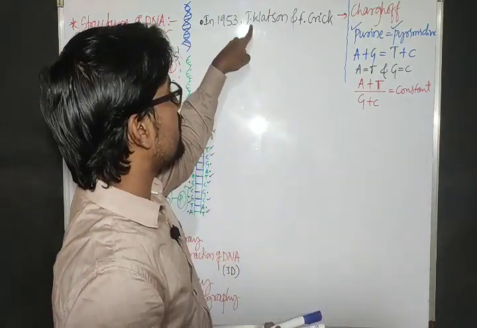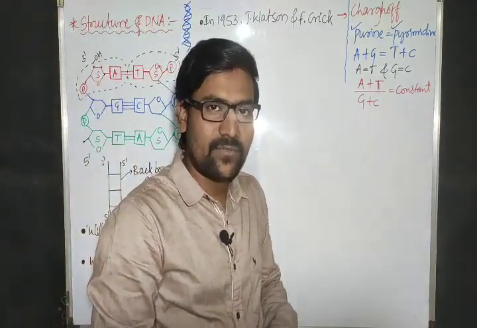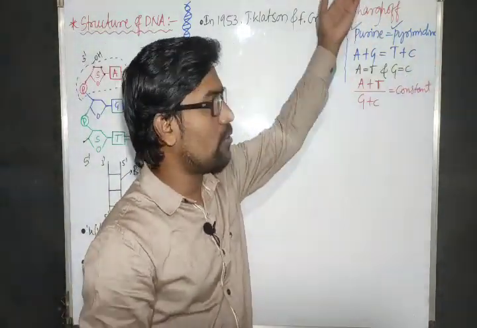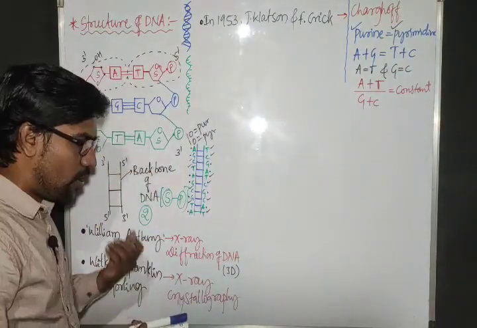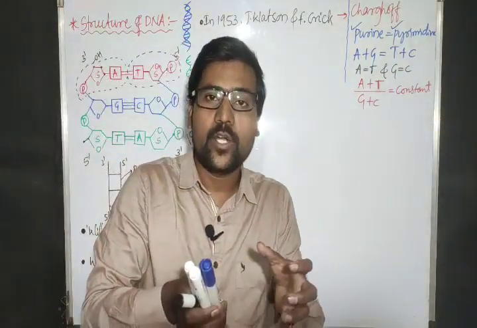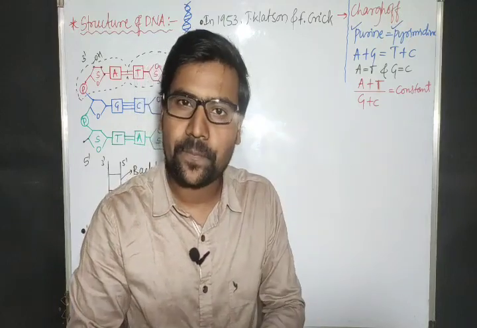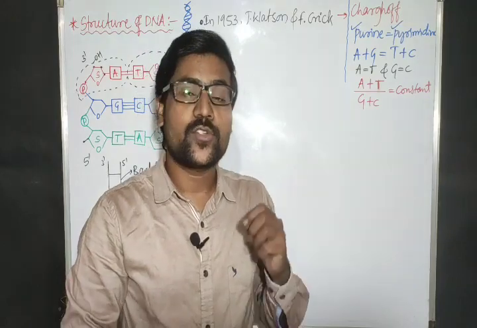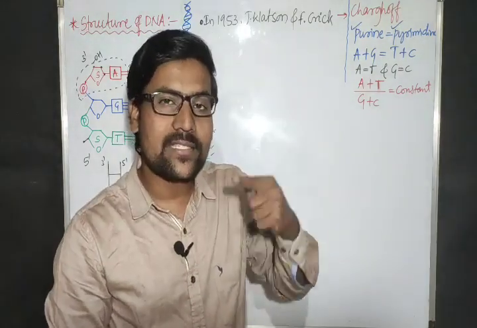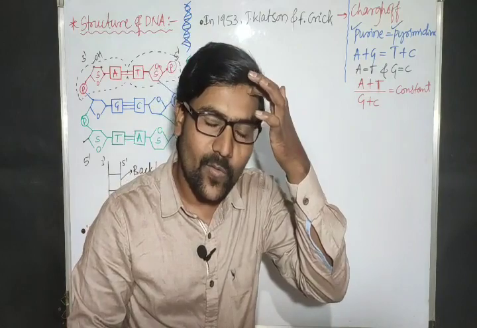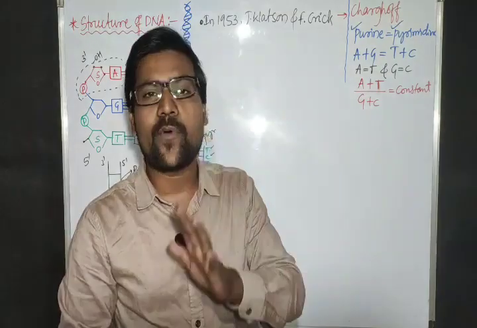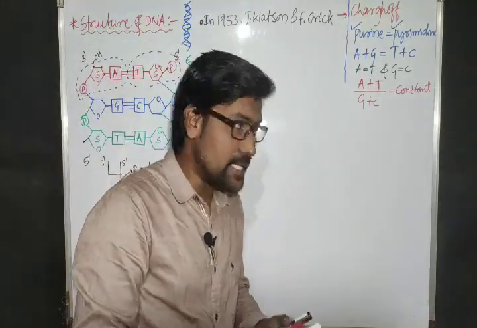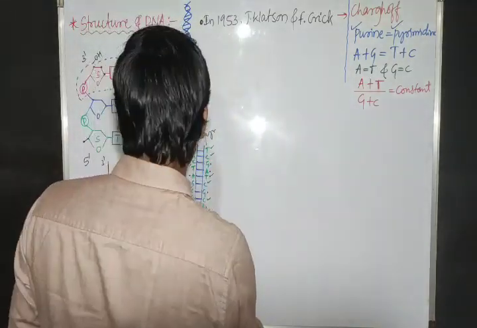So these two scientists, James Watson and Francis Crick, in the year 1953, used the work of Chargaff and all the scientists, put it together to give the structure of DNA. They gave the three-dimensional structure of DNA. That structure we will call the Watson and Crick model of DNA. So how actually is that structure? Let me draw the structure.